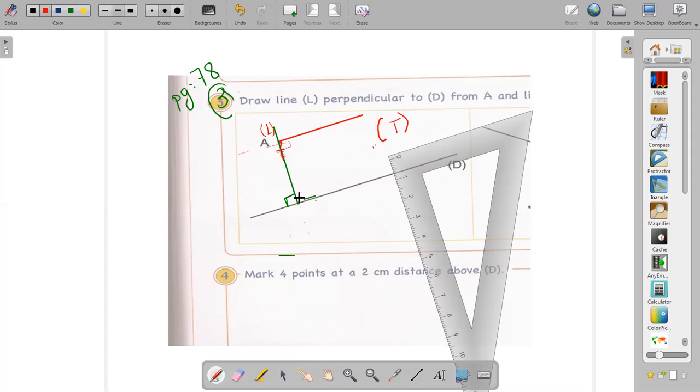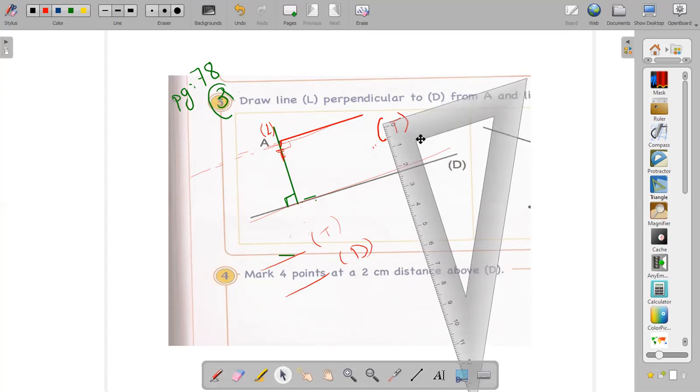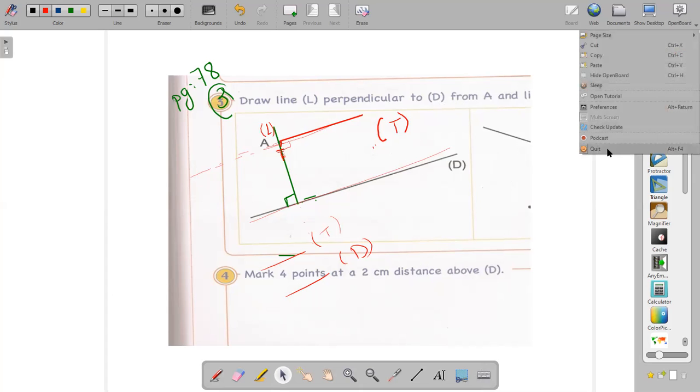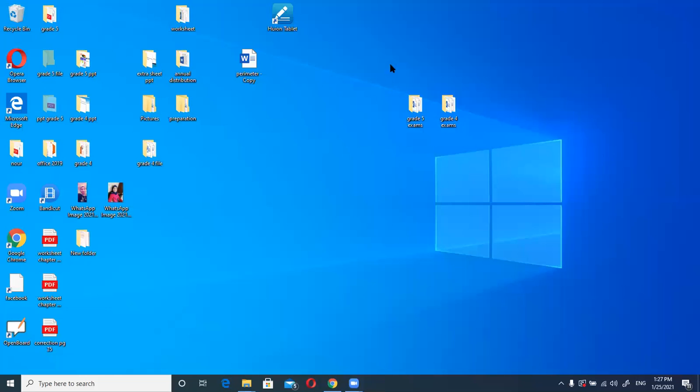If you look at the line L, it is perpendicular to D. But if you look at the line T and the line D, line T extends from both sides. This is T, and this is D. They are facing each other, so they are parallel. So T and D are parallel, whereas L and D are perpendicular. In the Zoom period, we will practice more on Wednesday, guys. Please do the first one in exercise 3, practice on the math book: how do we draw parallel lines? Okay, guys. Thank you. Bye-bye. See you on Wednesday.